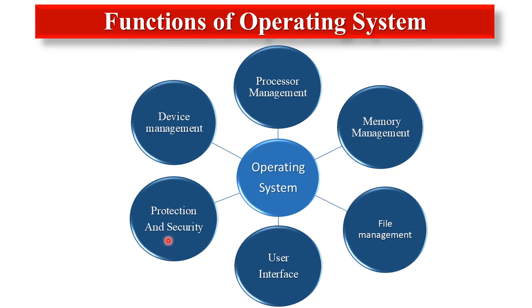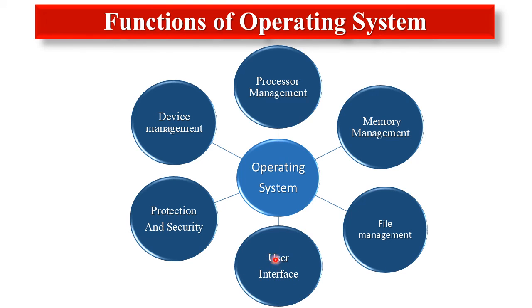It means passwords and other similar techniques preventing unauthorized access to programs and data. Protection is a method that controls the accessibility of a program, process, and user to the resources of a computer system. The operating system can be used to protect resources as well as to secure the computer system.